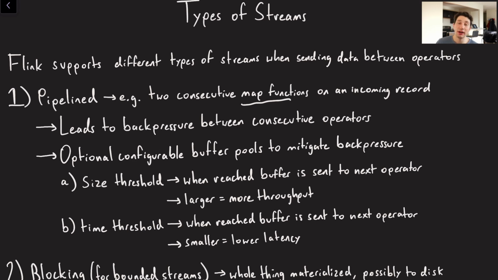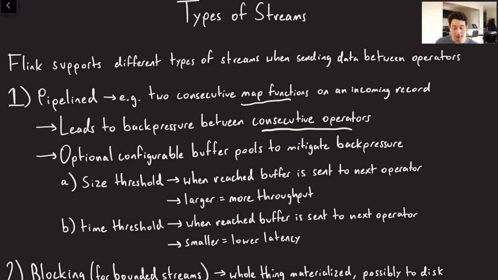And so the nice thing about pipelined operators is typically they can just run right on the same node. You don't have to do any data rebalancing or anything like that. But what that means is if you're running both of those operations completely sequentially, these are blocking operators, right? So you get back pressure between consecutive operators, because the first of those two operators is not going to handle another event until the second one has completed it, right? So I map the person to the name, I map the name to the number of characters in the name, and then now I pull another person in and run that again. So you get perfect back pressure there.